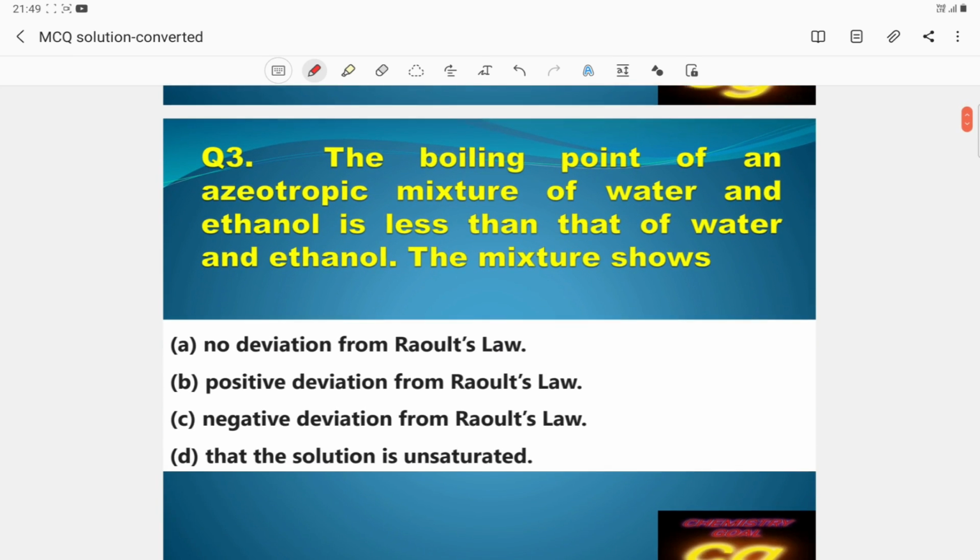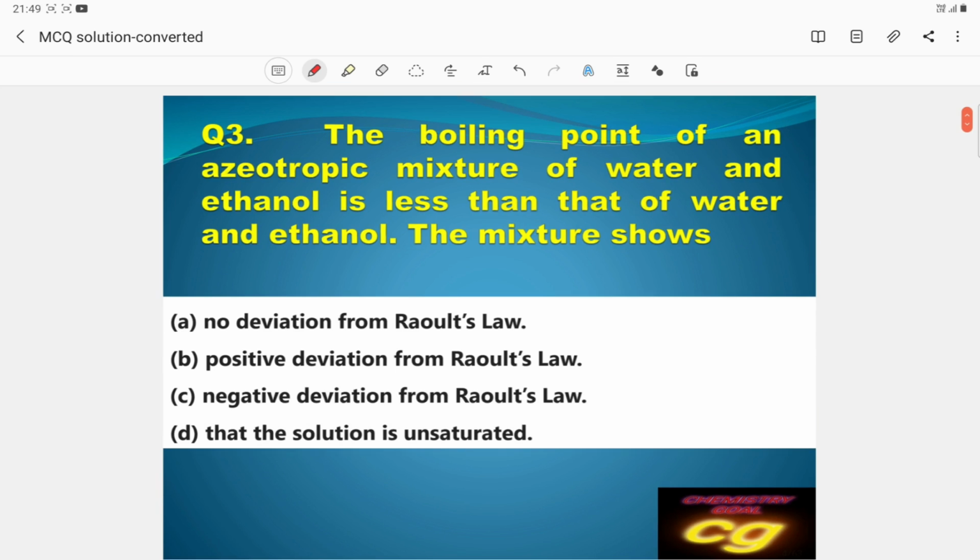Then question number 3 is like this: the boiling point of an azeotropic mixture of water and ethanol is less than that of water and ethanol. As the boiling point decreases, the solute-solvent interaction is less than the solute-solute interaction and also less than the solvent-solvent interaction.